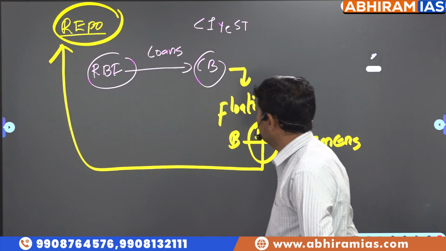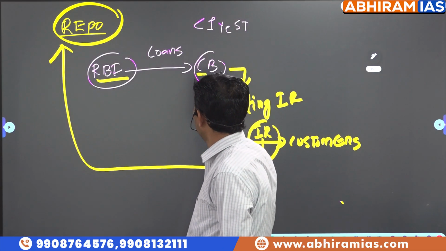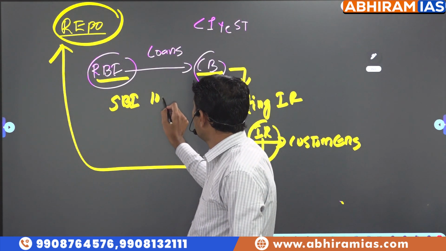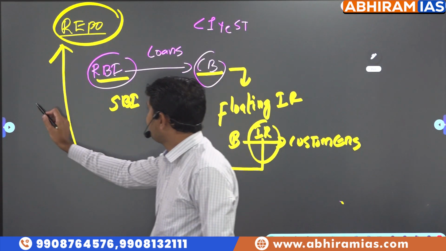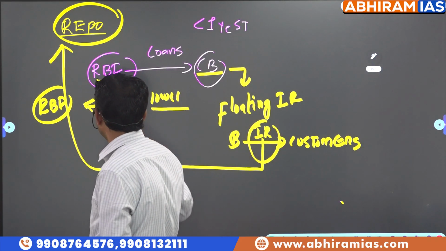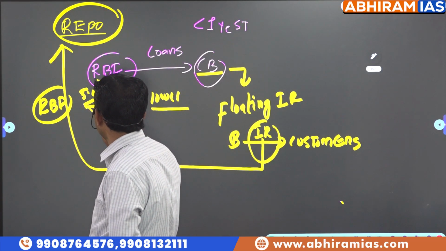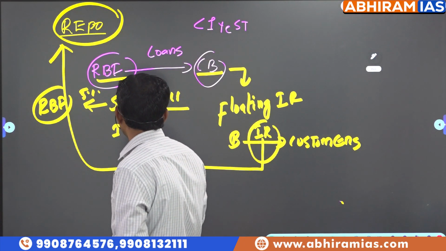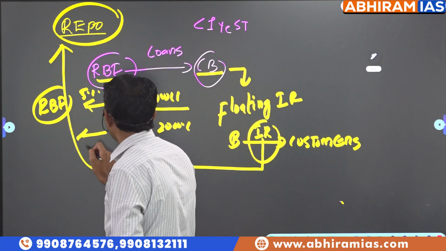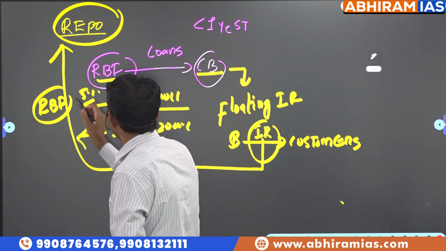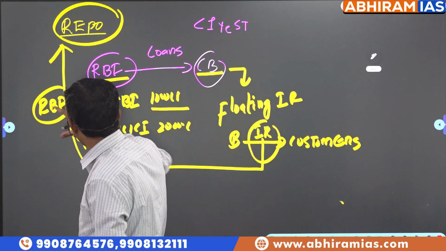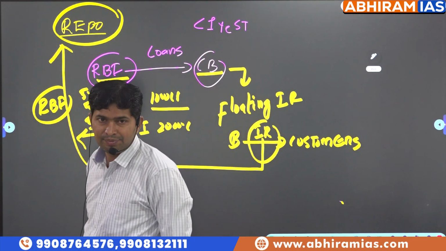How, sir? I will tell you. Suppose SBI is taking a 1000 crore loan from RBI. RBI is giving it at a 5% rate of interest. ICICI is taking a 20,000 crore loan from RBI. RBI is giving it at a 5% rate of interest. This is the repo rate. Repo rate refers to the rate at which RBI provides loans to commercial banks.